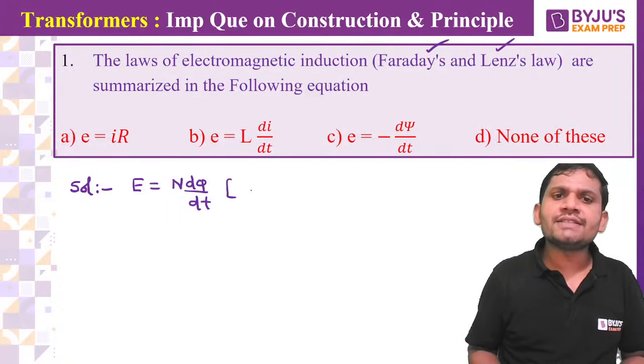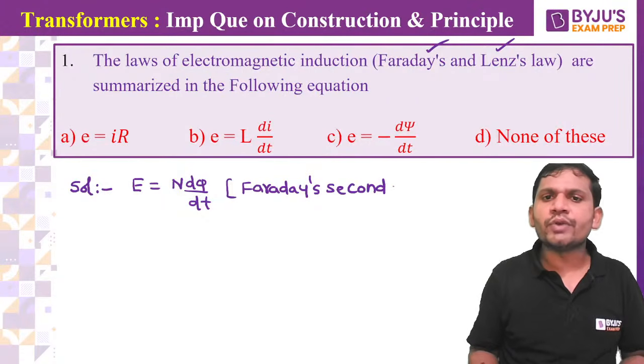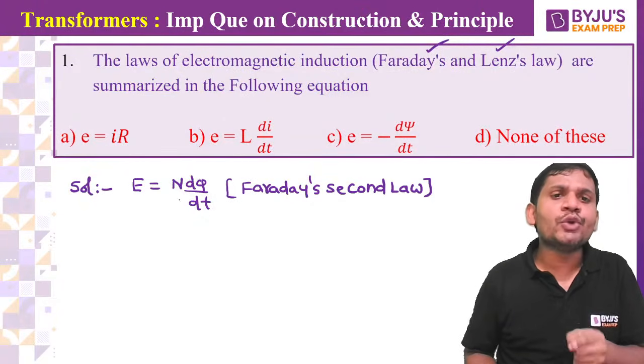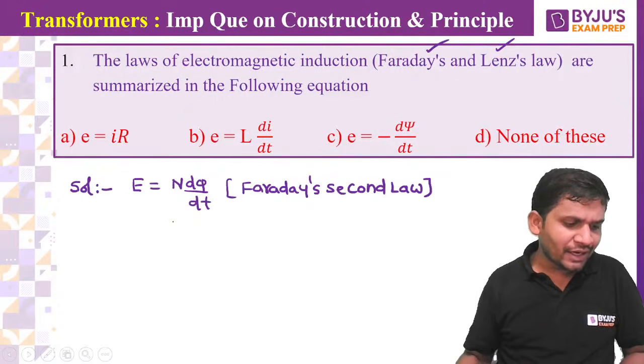This is Faraday's second law. Faraday's second law gives the magnitude of statically induced EMF.